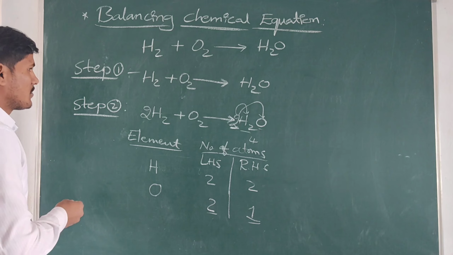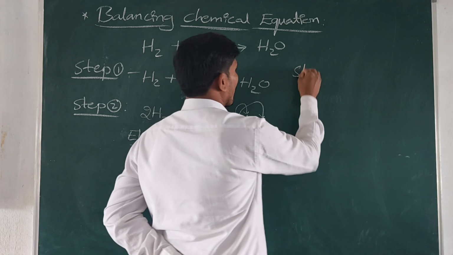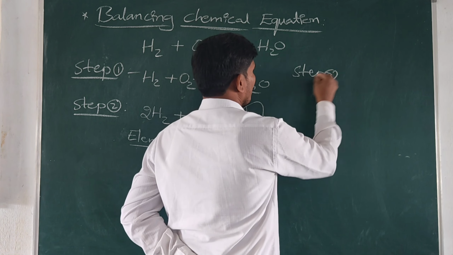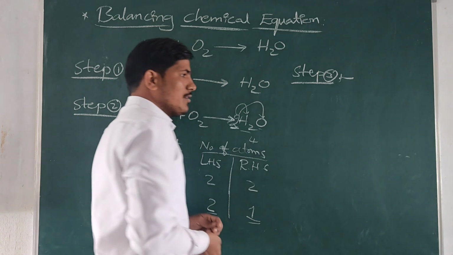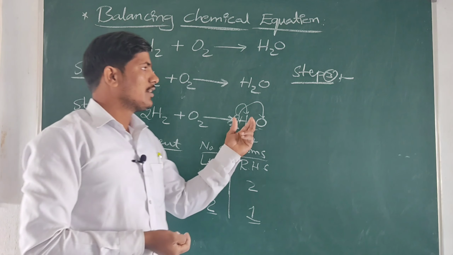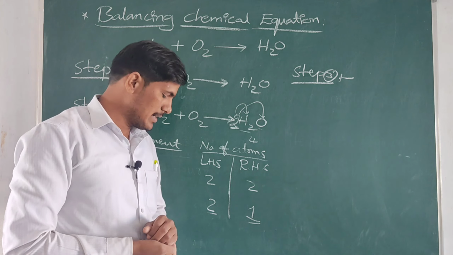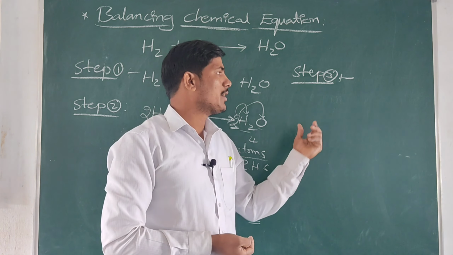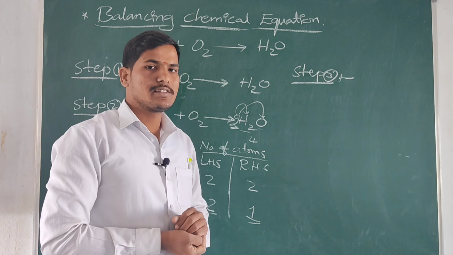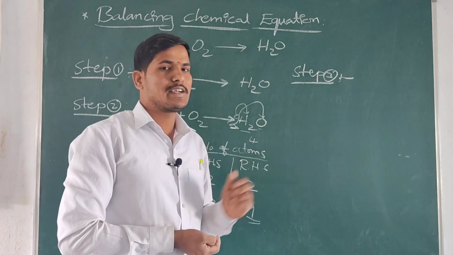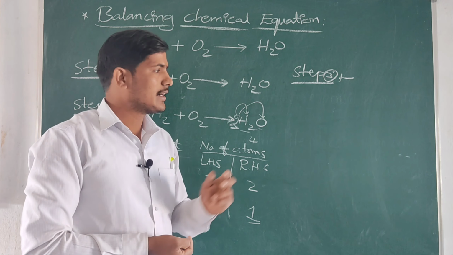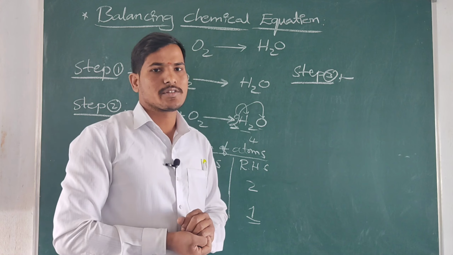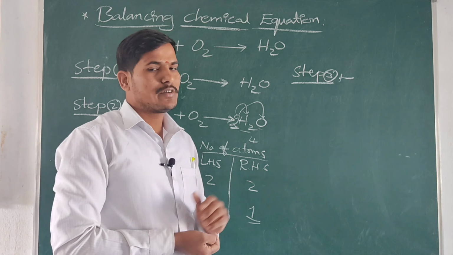In the next, third step, when there are many coefficient values, in that case the coefficient values are divided by the least number. In that time we get the lowest ratio of the coefficient values.